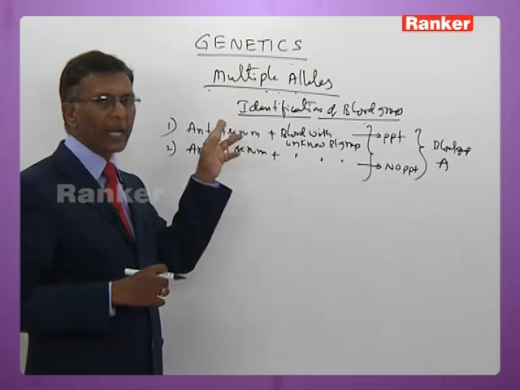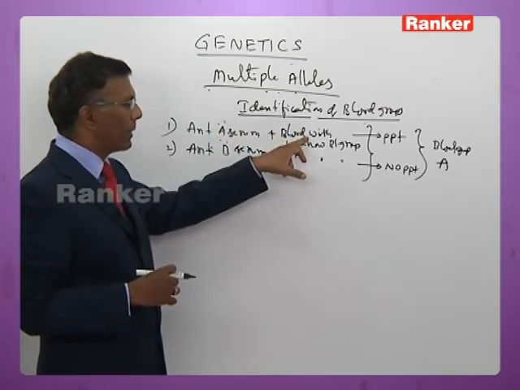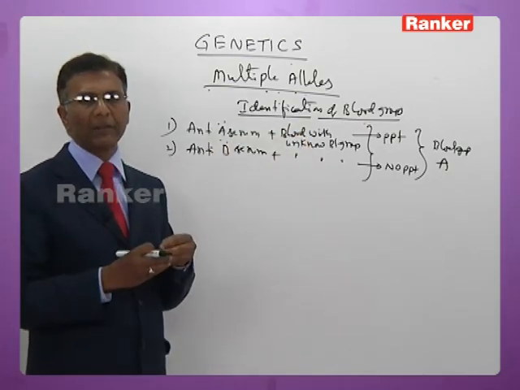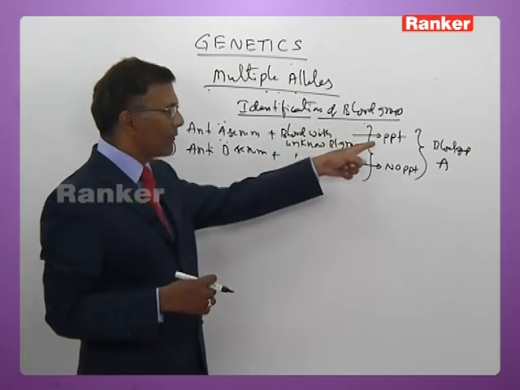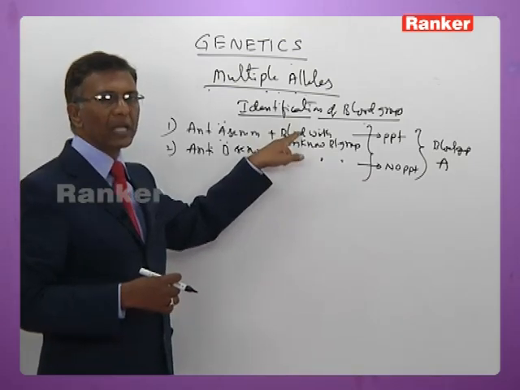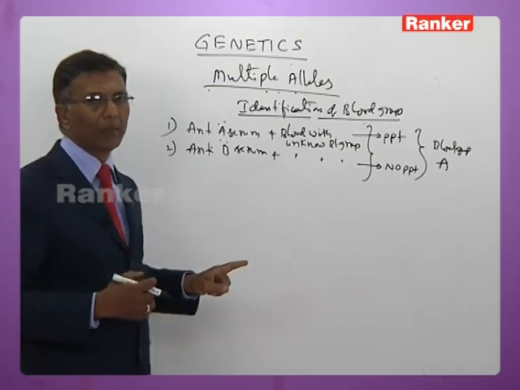You know very well that antibody A agglutinates antigen A. Suppose the blood group contains antigen A and antibody A, both of them interact with each other and thereby cause agglutination. That agglutination results in the formation of precipitate here, but there is no precipitate here. So if there is a precipitation only with the A antigen, then the blood group is confirmed as A group here now.